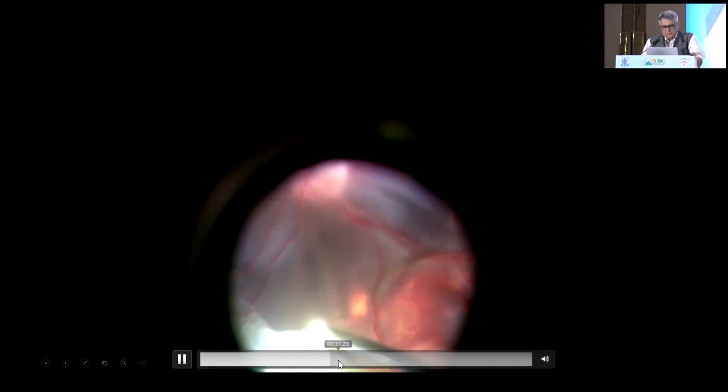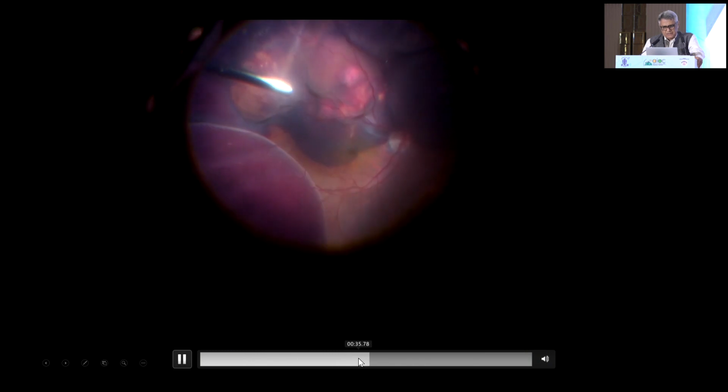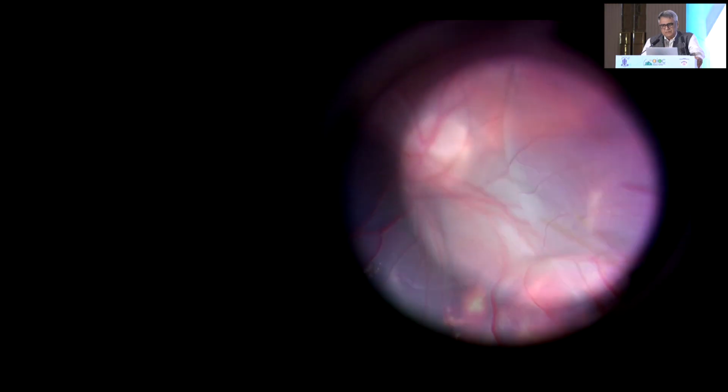So these mounds again, we took RTPA, recombinant plasminogen activator, and injected at multiple points. So this was one point where I injected RTPA. There are various ways of injecting. One is mechanical. There are automated systems also available where you can inject RTPA like this.